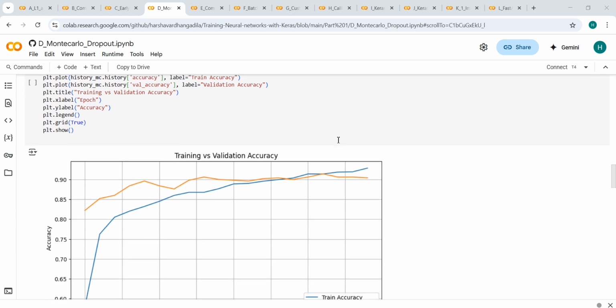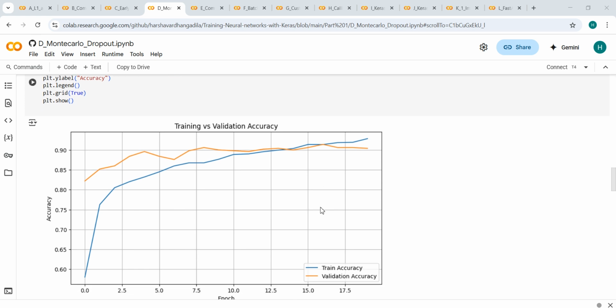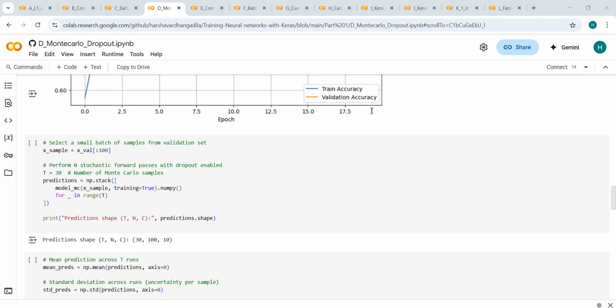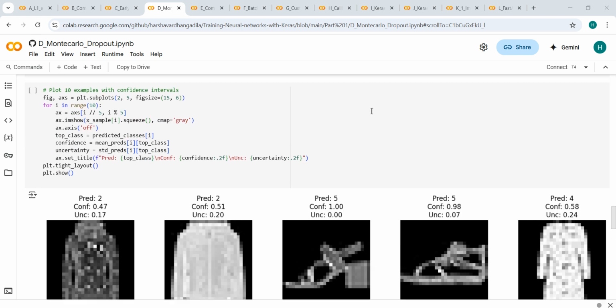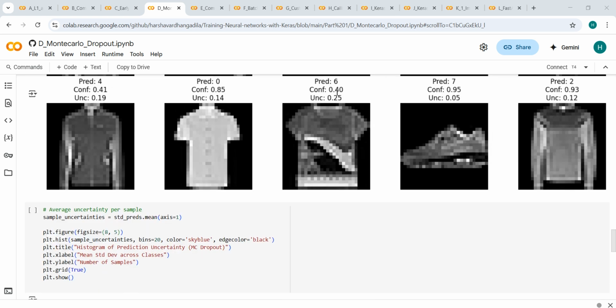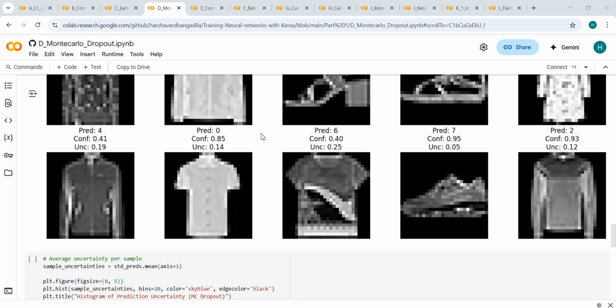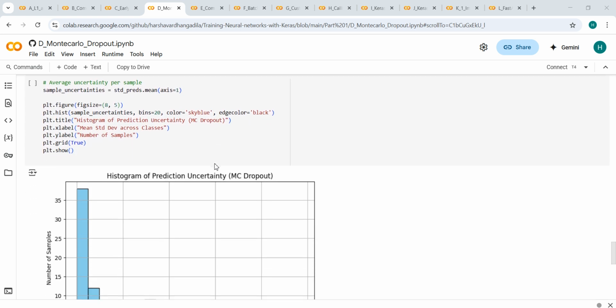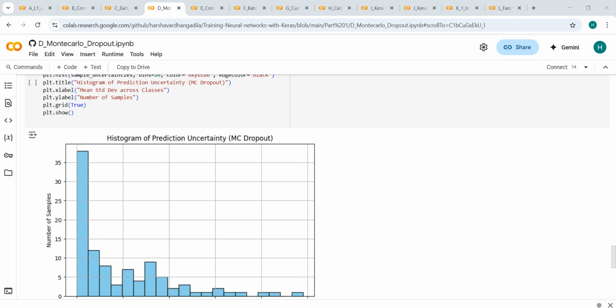So this captures the variability introduced by the dropout, which we interpret as uncertainty. Here we can see the mean prediction across 30 runs, which is our best estimate, and the standard deviation, which is our uncertainty per class. These are the various values: the prediction confidence and the uncertainty for the various images and samples.